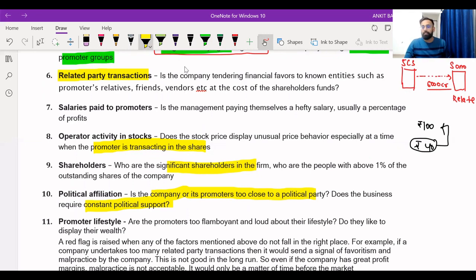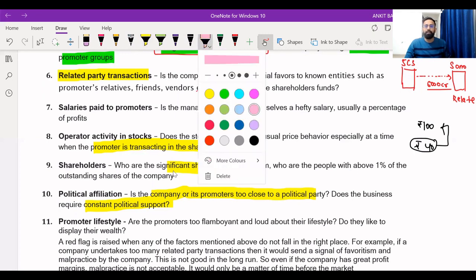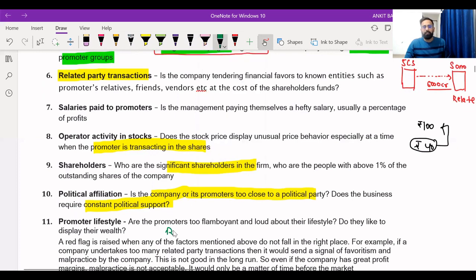You should check the promoter lifestyle, how the promoter lives, right? If I talk about a promoter like Ratan Tata ji, Ratan Tata is the son of Naval Tata ji. If you see the lifestyle of Ratan Tata, he's a simple person, right? He's a simple person, and generally people love Ratan Tata, right? Sir Ratan Tata. Now, if I talk about Vijay Mallya, if you see the lifestyle of Vijay Mallya.